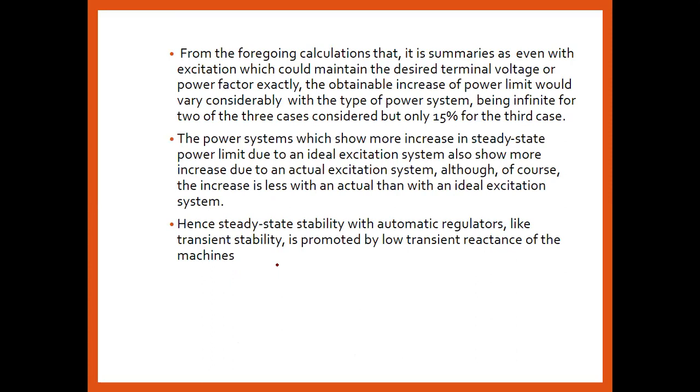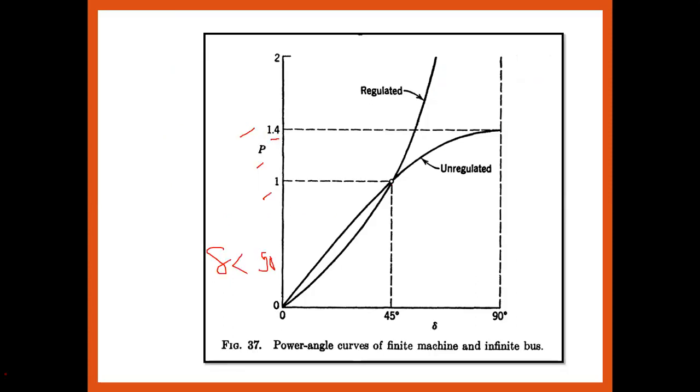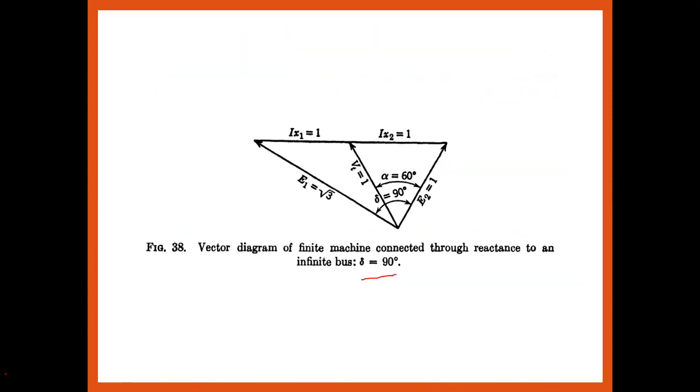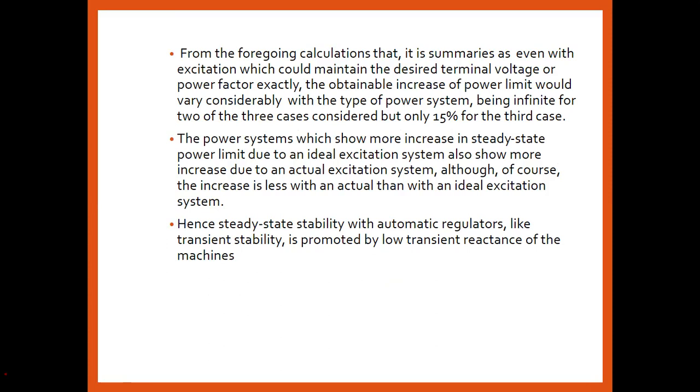From the above cases, we can summarize that excitation should be maintained to the desired terminal voltage or power factor, so that we are able to increase the power limit, whatever the type of power system, the infinite one or the finite cases. Of the three cases considered, only the third case, where one should be the infinite bus and the other connected to the finite bus, has a very limited range.